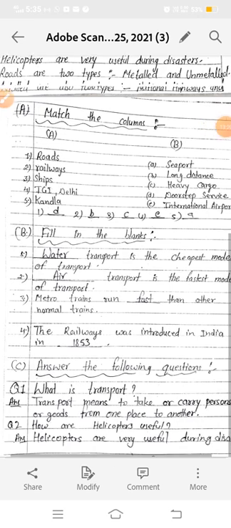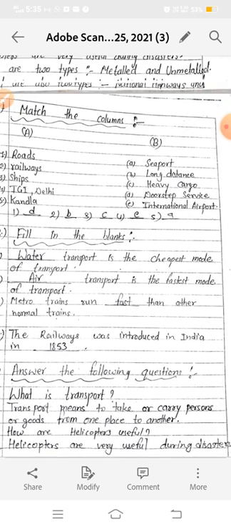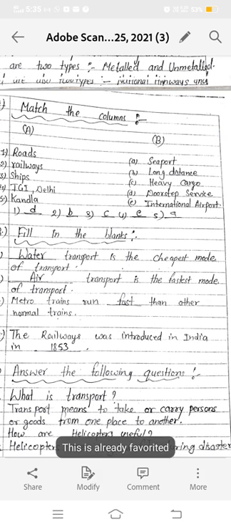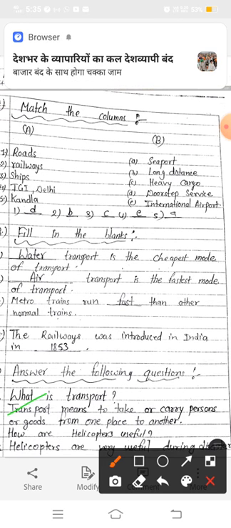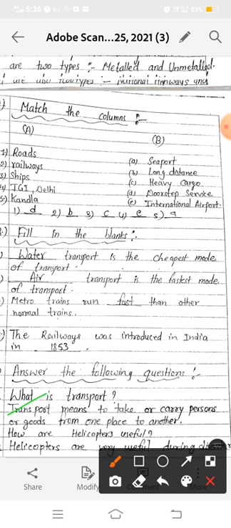So it is the first key point of our revision sheet, that transport means to take or carry persons or goods from one place to another. Okay, when we move from one place to another place, this process is called transport.